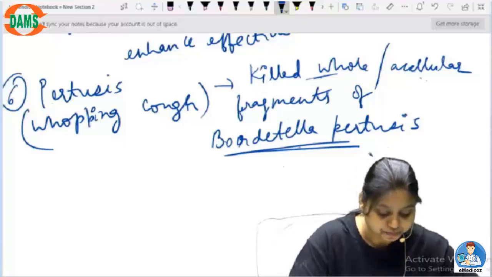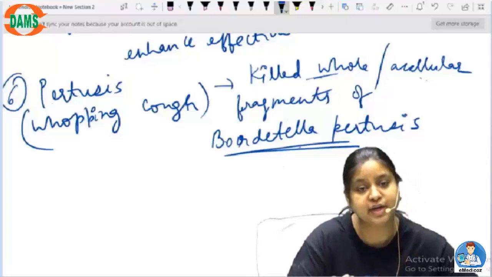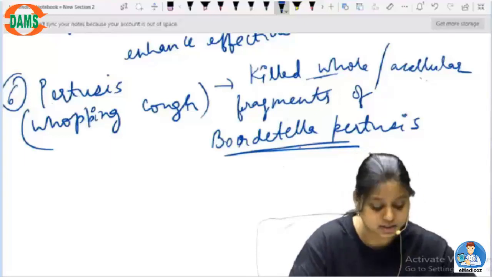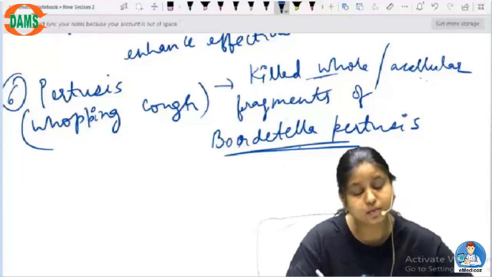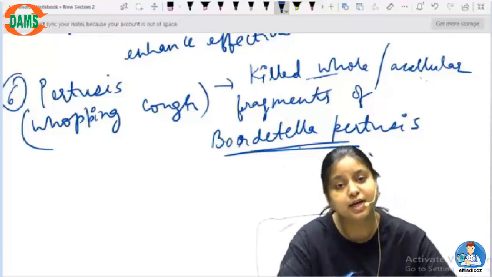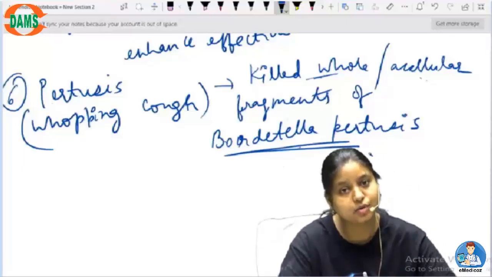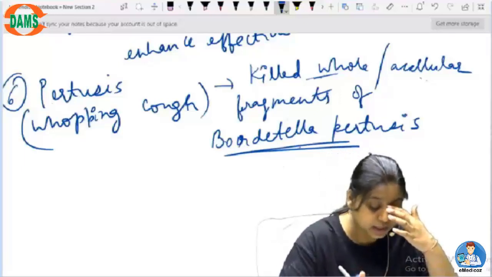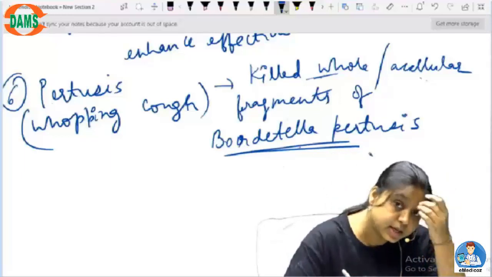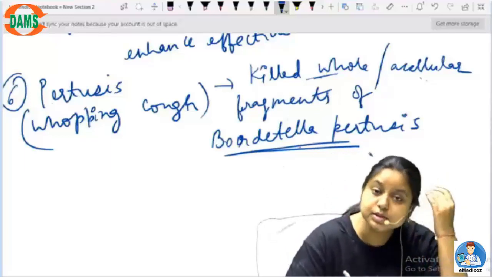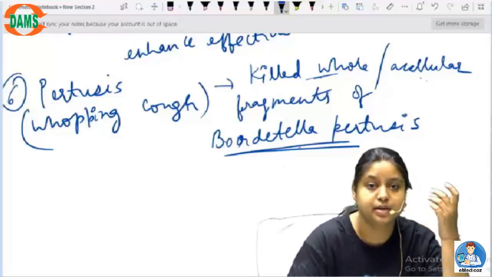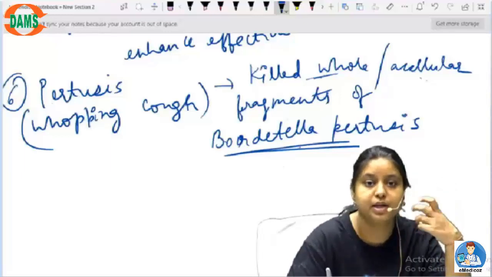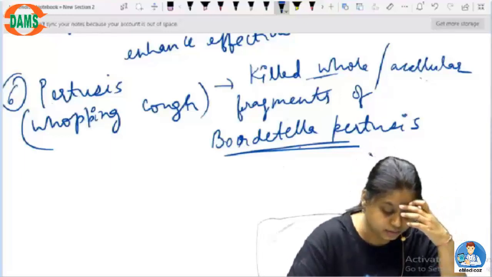Okay, so these are the bacteria for which we have developed some or the other kind of vaccines. Now we will also be letting you know that bacterial vaccines are not that much effective. Sometimes they are less effective than the viral vaccines, and also these can be less immunogenic. Why is a bacterial vaccine less effective? Because it can be less immunogenic. Okay.